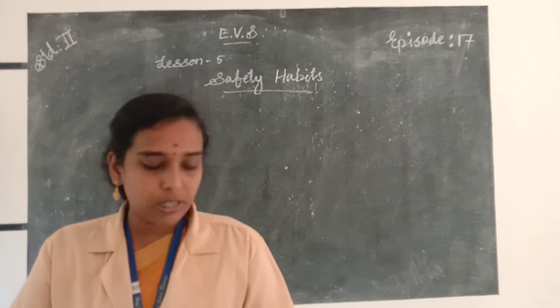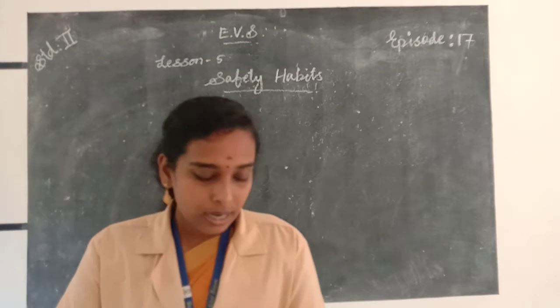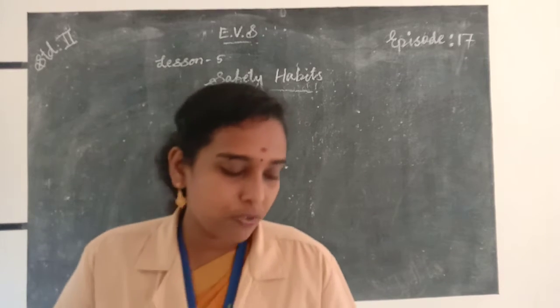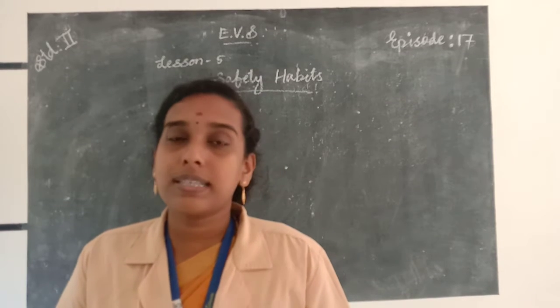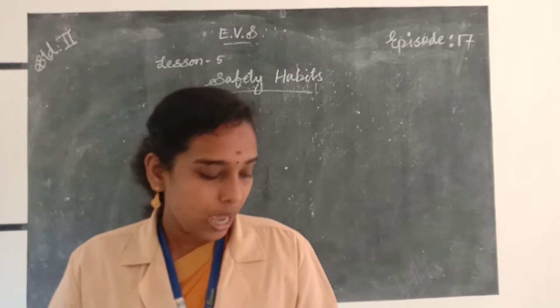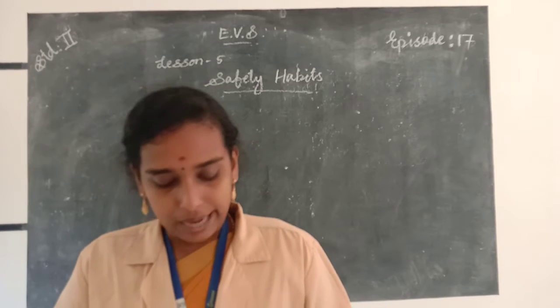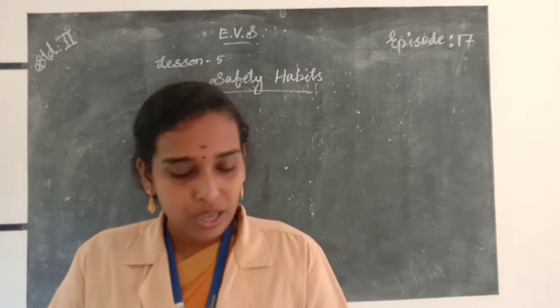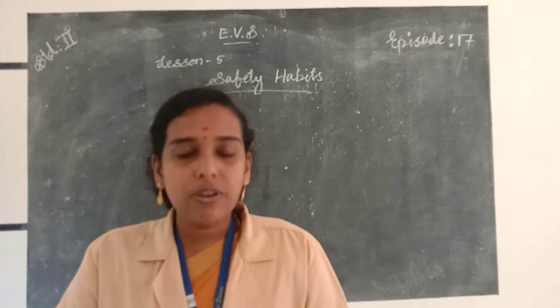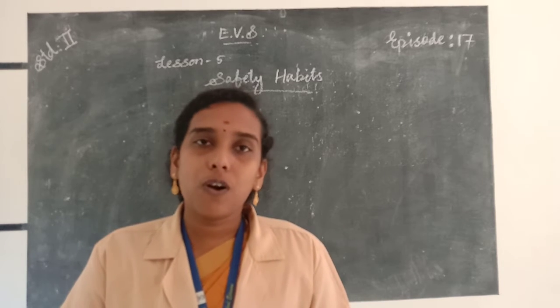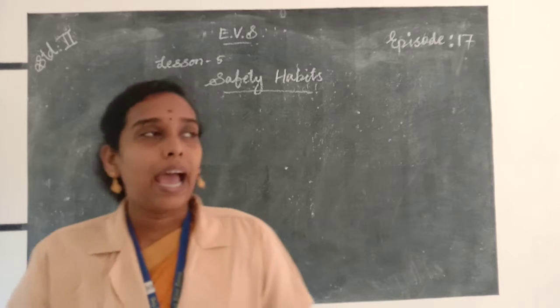In this chapter we are going to discuss safety at home, safety on the road, which means the safety rules that we follow on the road, safety while playing, safety while riding a vehicle, and safety while swimming. So first, why should we follow safety rules? We should follow safety rules to avoid accidents.